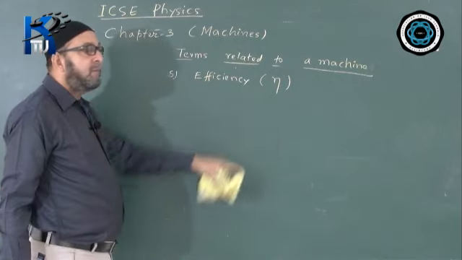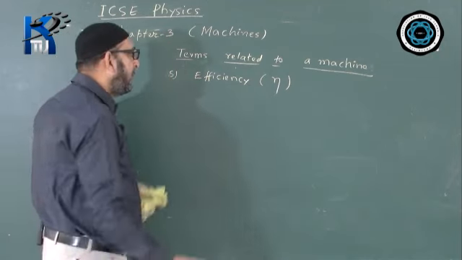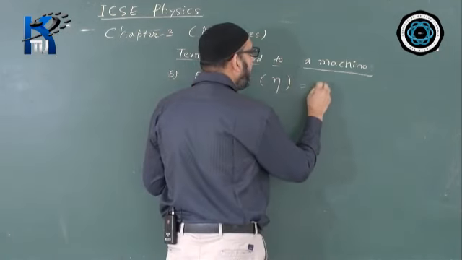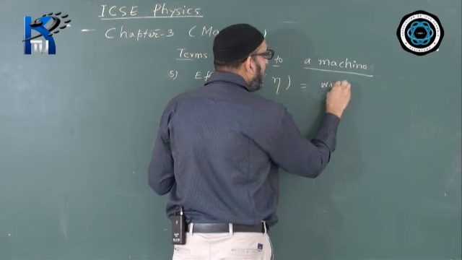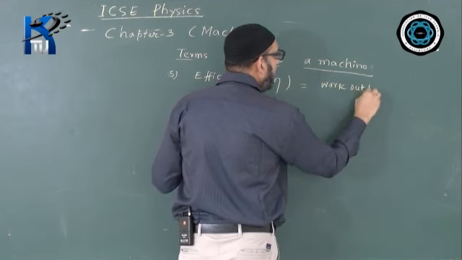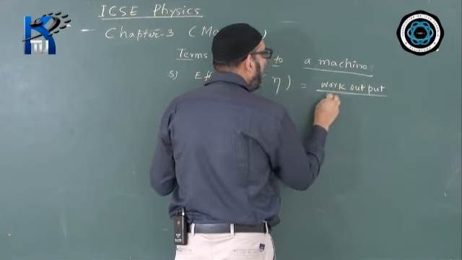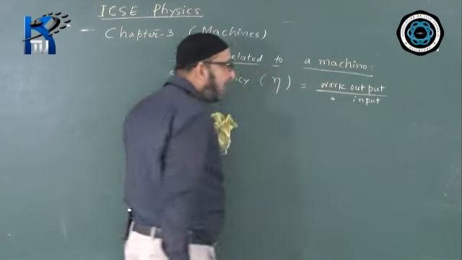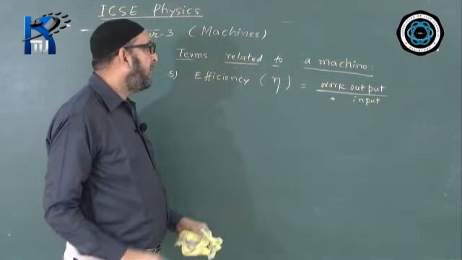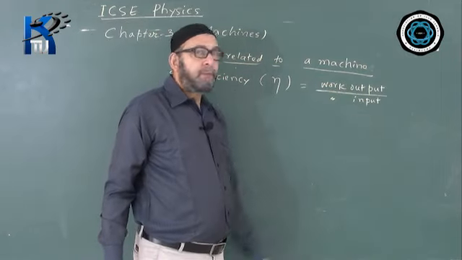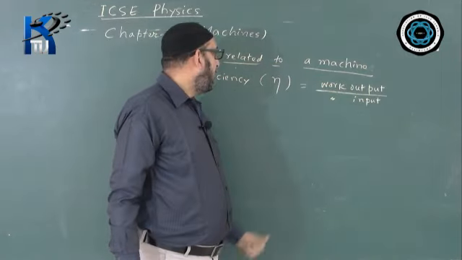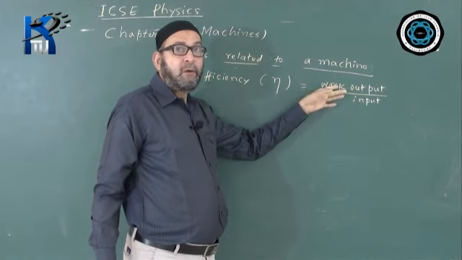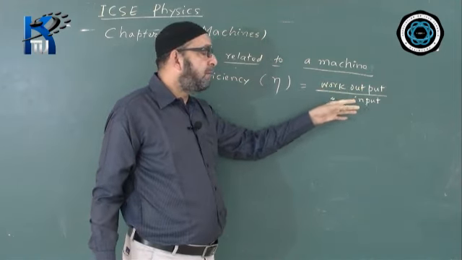Efficiency, denoted by the symbol eta, is also the ratio of work output to the work input, or we can say power output by the power input. In any one form we can say. The meaning of efficiency is work output by the work input.